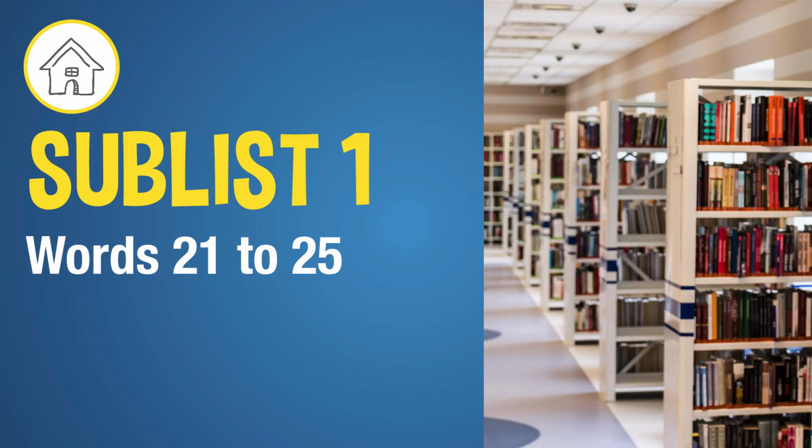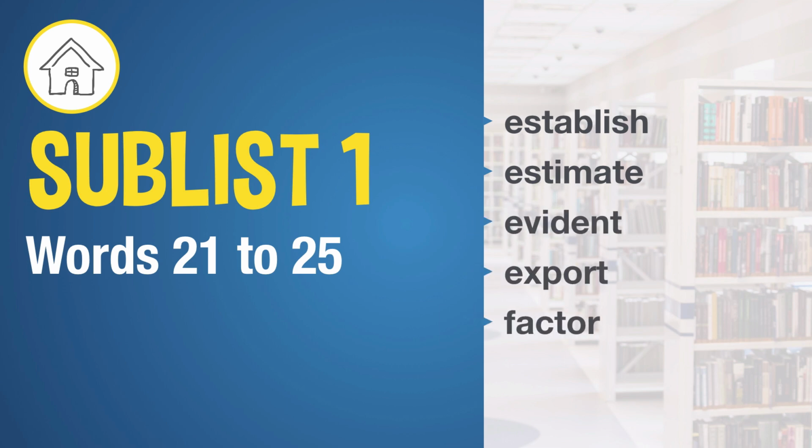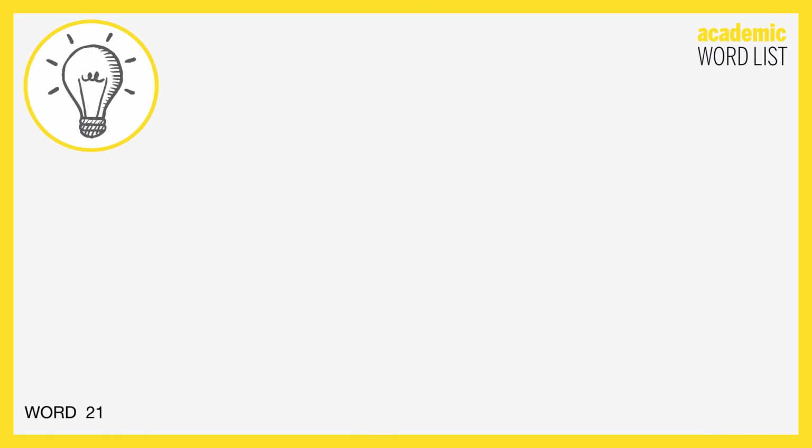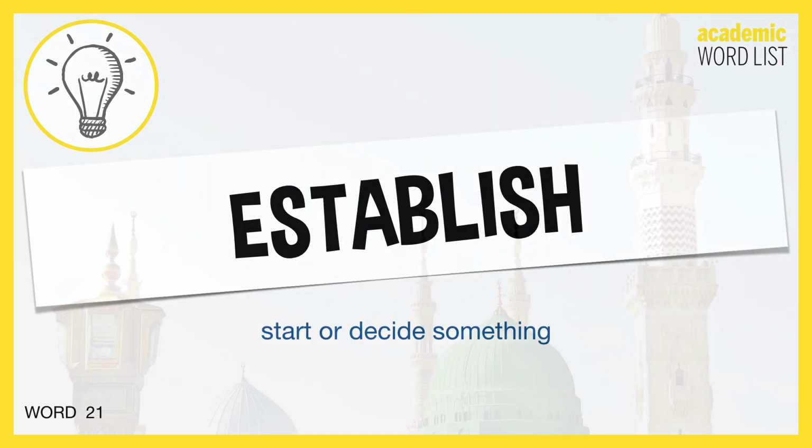And the next 5 words from sublist 1 are establish, estimate, evident, export, and factor. So the first word is establish. If you establish something, then you start or decide something.